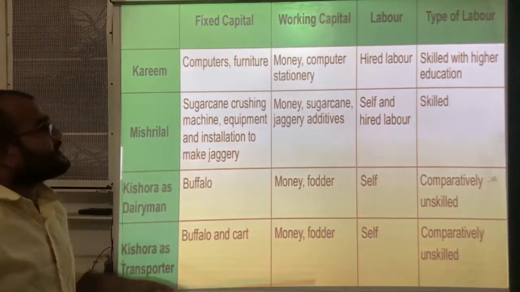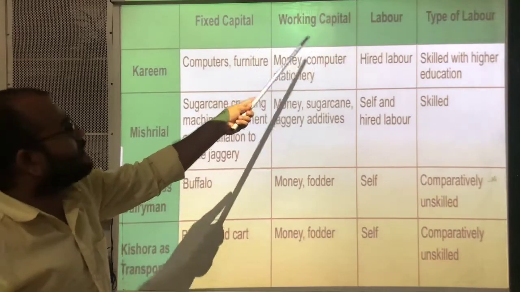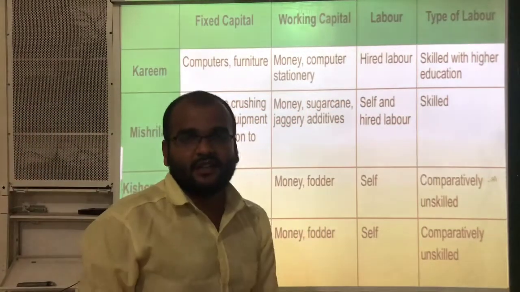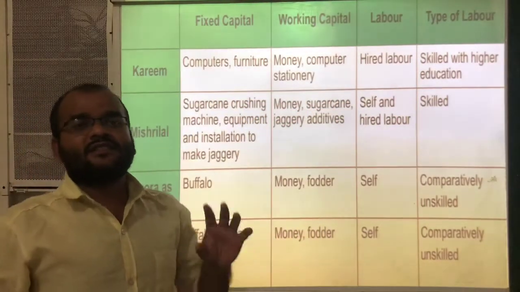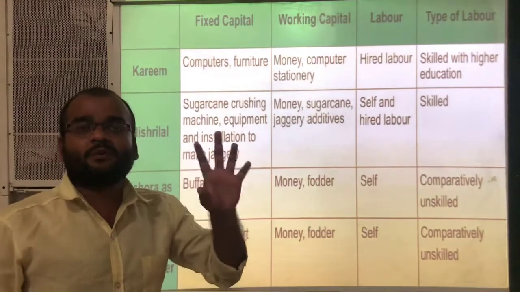Next, in this way we can say that different persons and their activities. In those activities, what are the fixed capitals, what are the working capitals and type of labors, everything. Okay. This is total information regarding Palampur village.